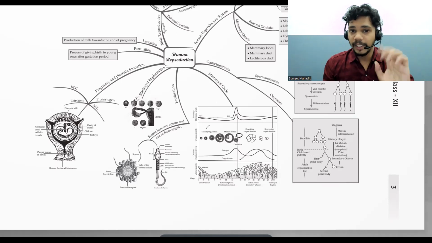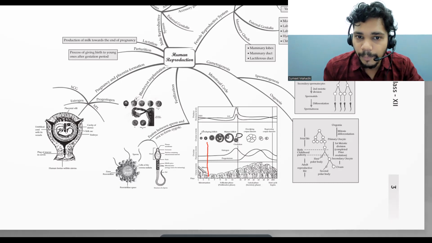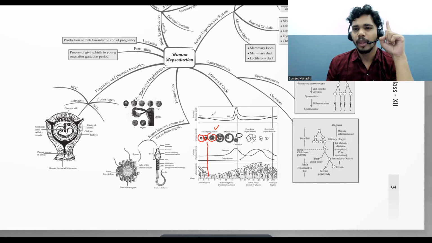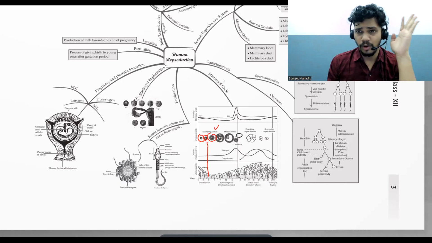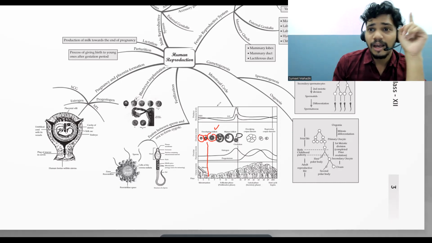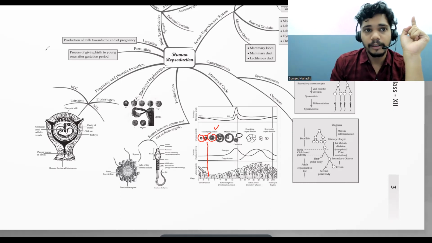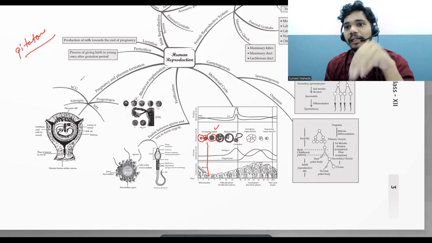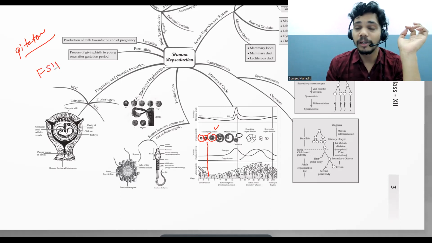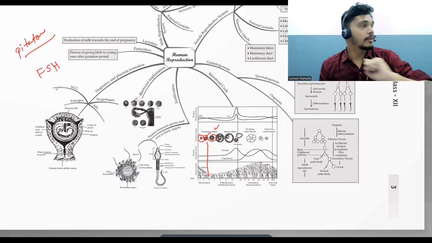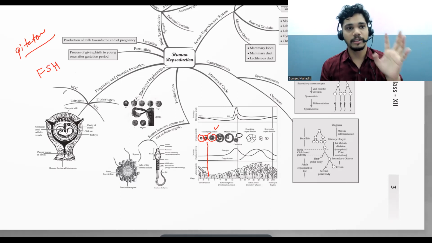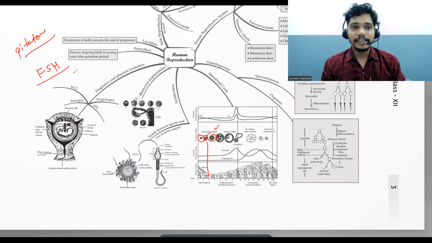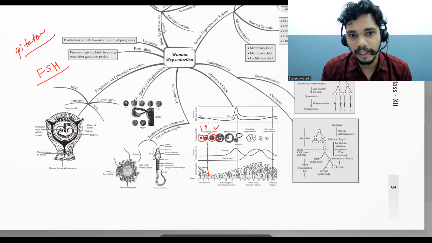Now, see what is happening in the first case. I'm talking about this primary, secondary, and tertiary. These are what? Developing follicles. Now we know there is a pituitary gland, and the pituitary gland, called the master gland, is going to secrete FSH. What is FSH? Follicle stimulating hormone. And this follicle stimulating hormone is responsible for enhancement of the follicle. So they undergo the primary, secondary, and tertiary stages.